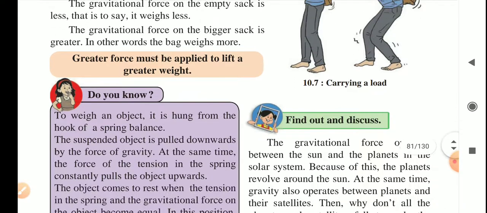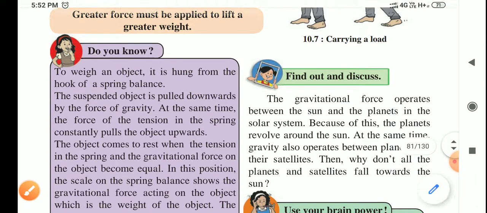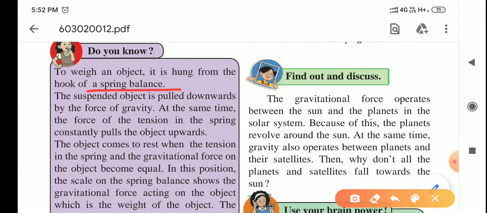Now here one example is given of a spring balance. How do we measure weights? A spring balance is a type of device which shows the weight of any object which is hung on its hook. It has one spring and there is marking of different weights.